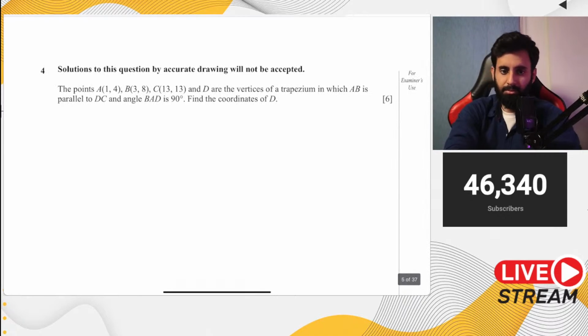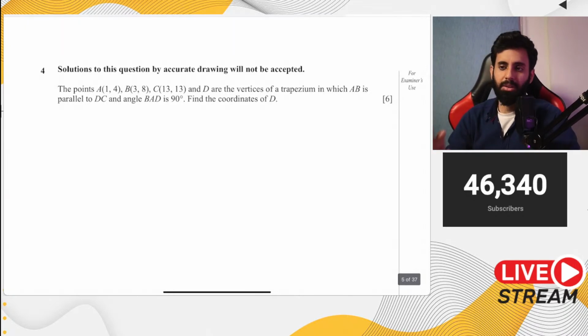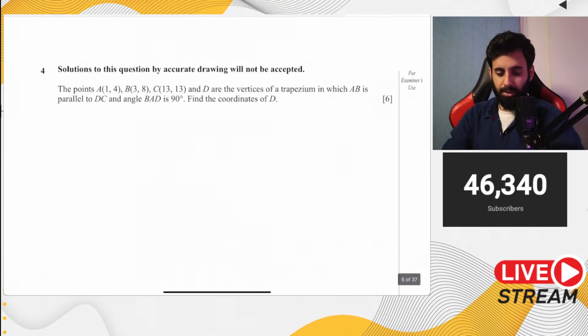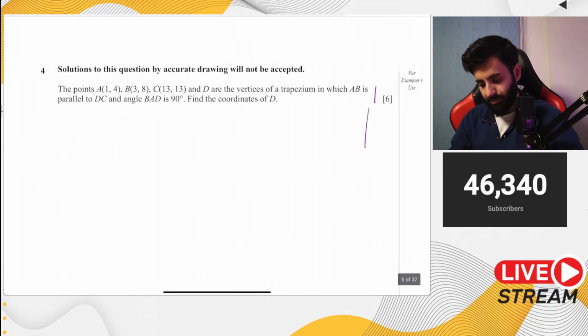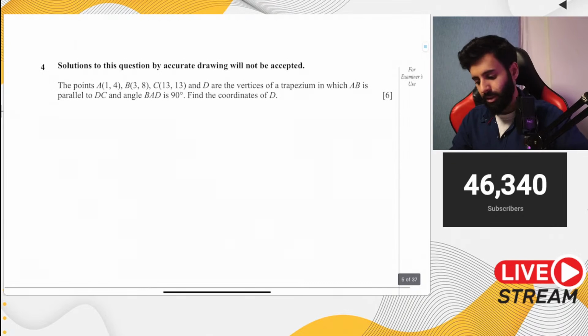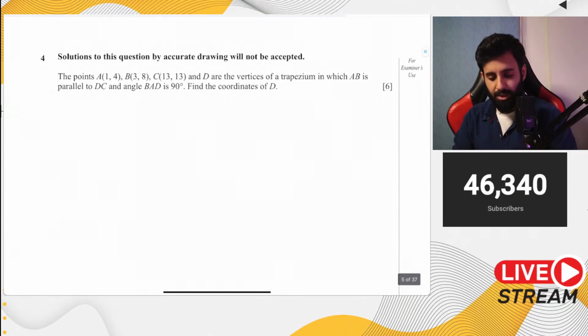But previously there used to be one big question on coordinate geometry where you had to figure out everything yourself. The question will tell you that you need to do this, and along the way you would have to find out so many things, and then you would be marked on those things as well, obviously including the final answer. So we're going to do some questions from the past. For example, this question is from October November 2011, so it's more than a decade old, but conceptually it's still relevant. The pattern may not be that relevant, but the concepts tested are still quite relevant.